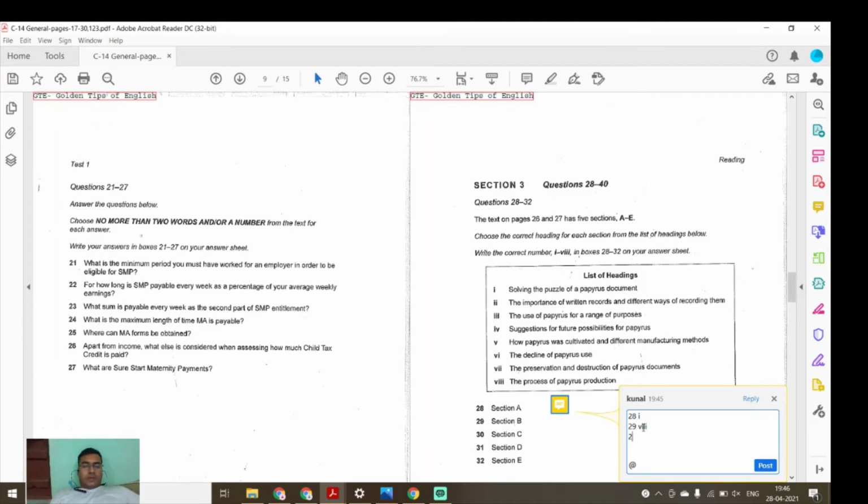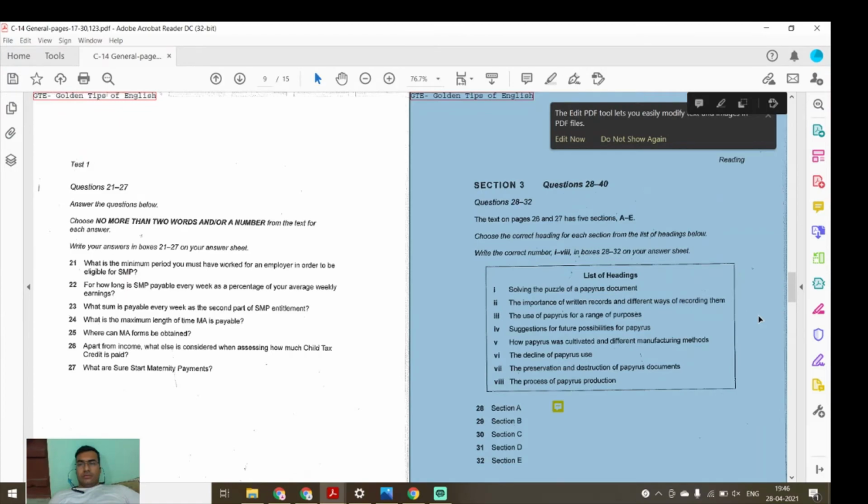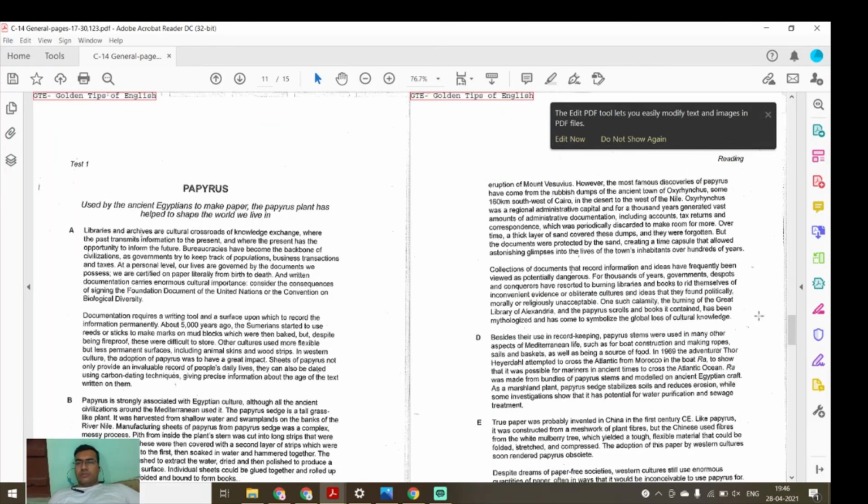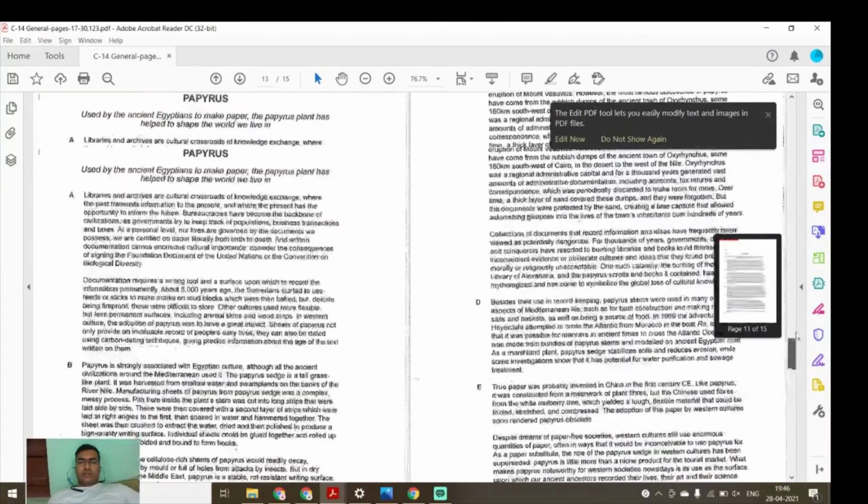Now we'll read paragraph 3. Let's read it. What is my suggestion? Once you read the paragraph, you need to just verify it by yourself.